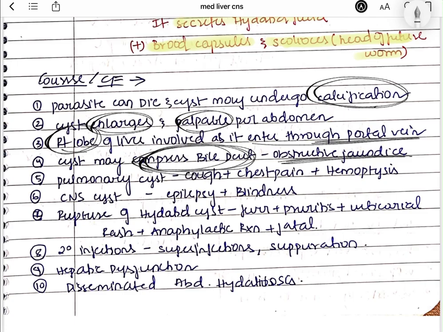The next thing is, I have said this enters through the portal vein into the liver, or else it can also go to the lungs and the brain, right? Here you can see this pulmonary cyst, which can cause cough, chest pain, and hemoptysis, that means blood in the sputum.